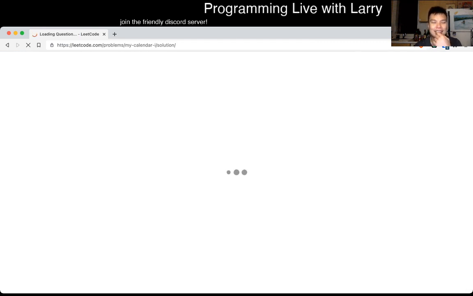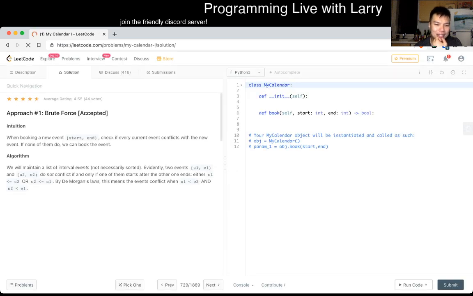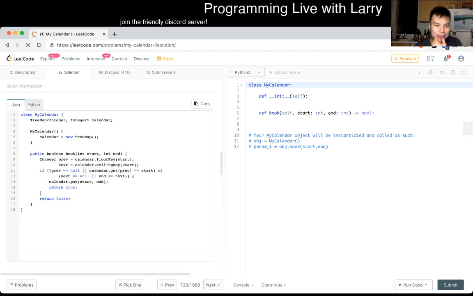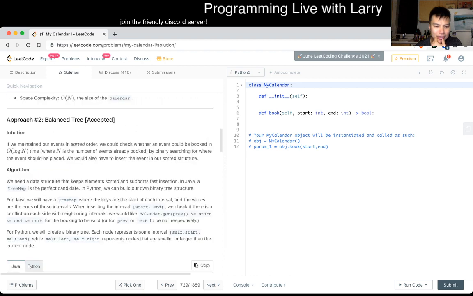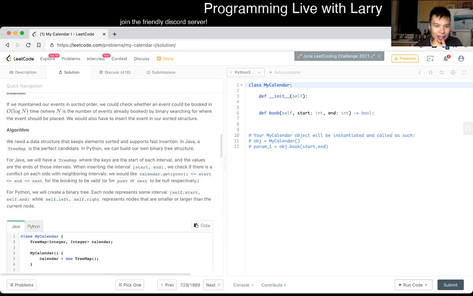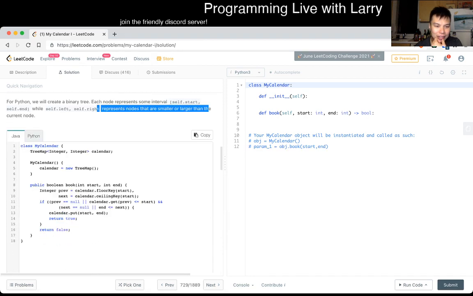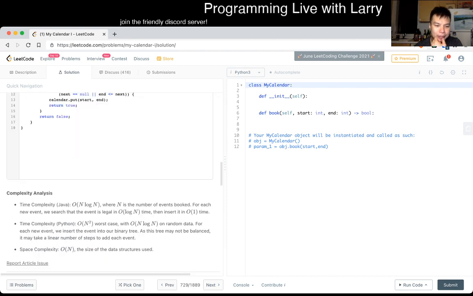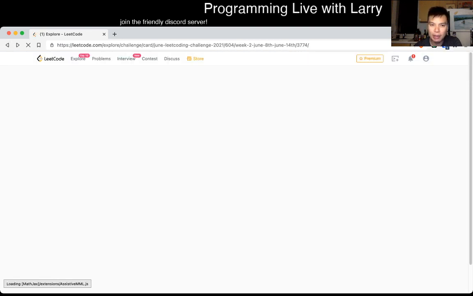Let's see what other solutions there are. I mean, I think I mentioned a few, and we knew about them before, so that's fine. Binary search tree, that's kind of what we did. Okay, yeah. So we basically did that, and those are the two ideas that they have. Oh well. Yeah. That's all I have for this one.